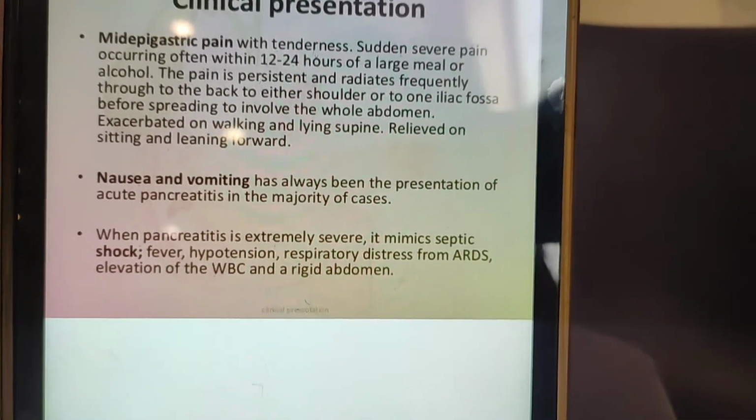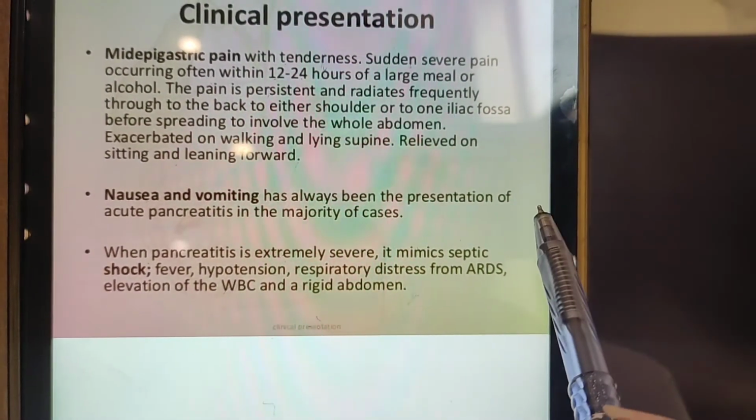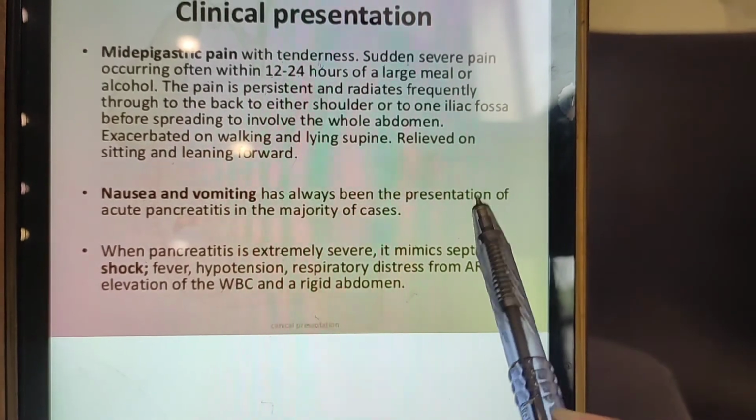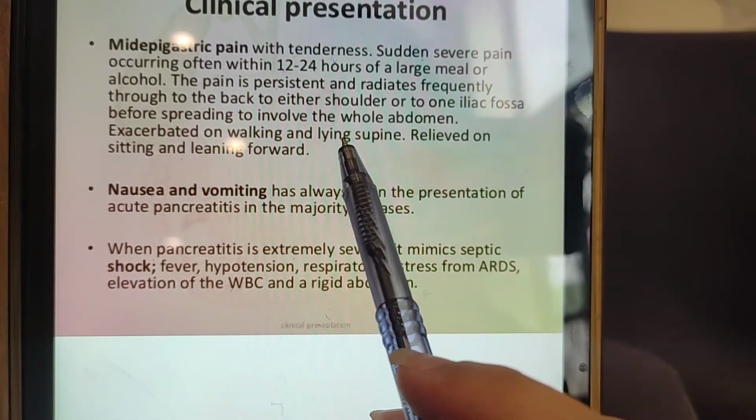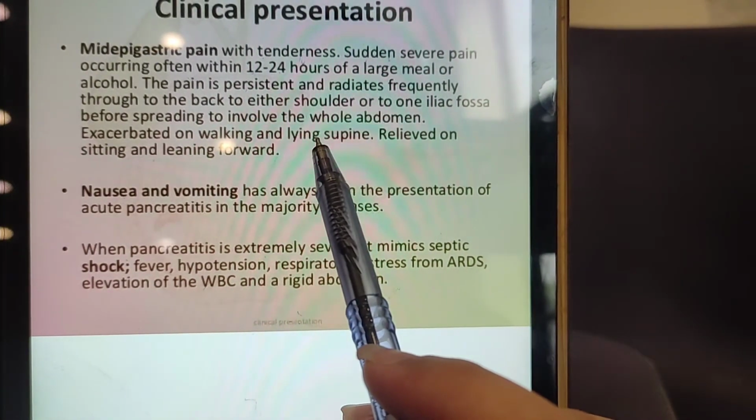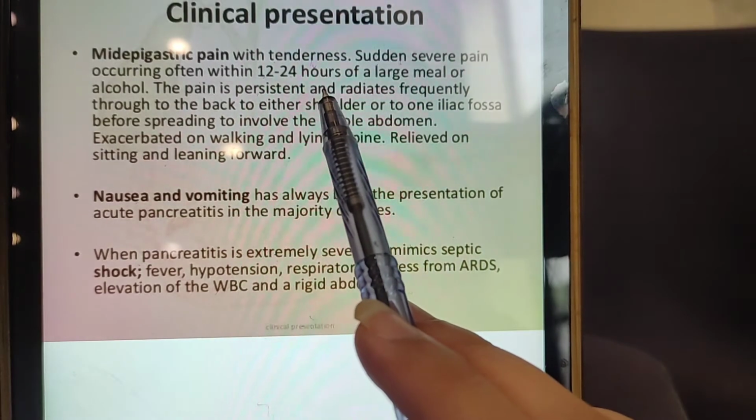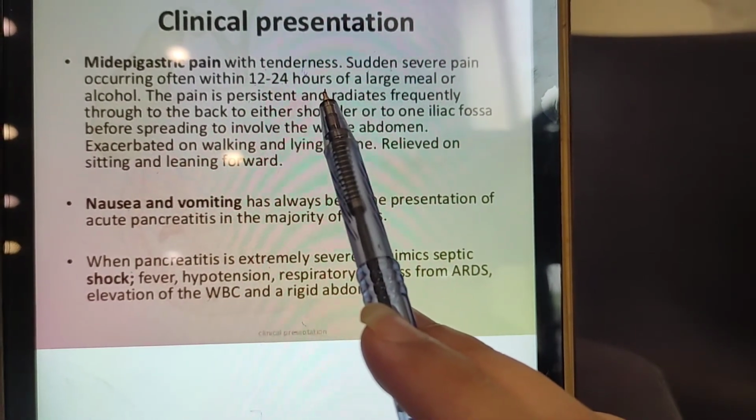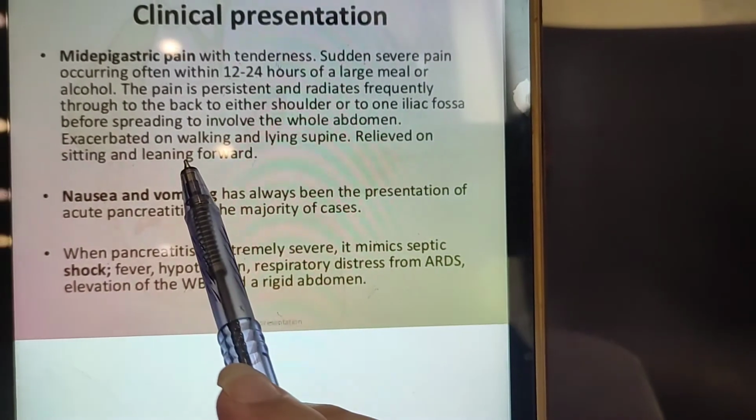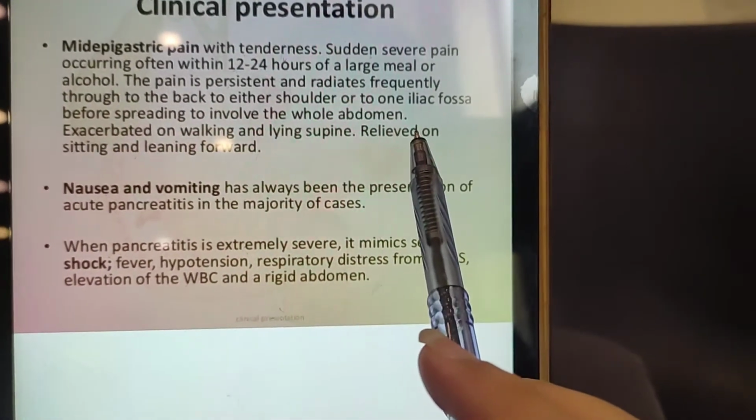One very important point in the history you should know: when you ask the patient, you are having epigastric pain, is it radiating somewhere, and the patient says it is radiating to the back, then think about acute pancreatitis. Then ask, did you take any sort of large meal or alcohol in the last 24 hours? If the patient says yes, that is one more point for pancreatitis. Then you should ask, is there anything that aggravates the pain and is there anything that relieves the pain?